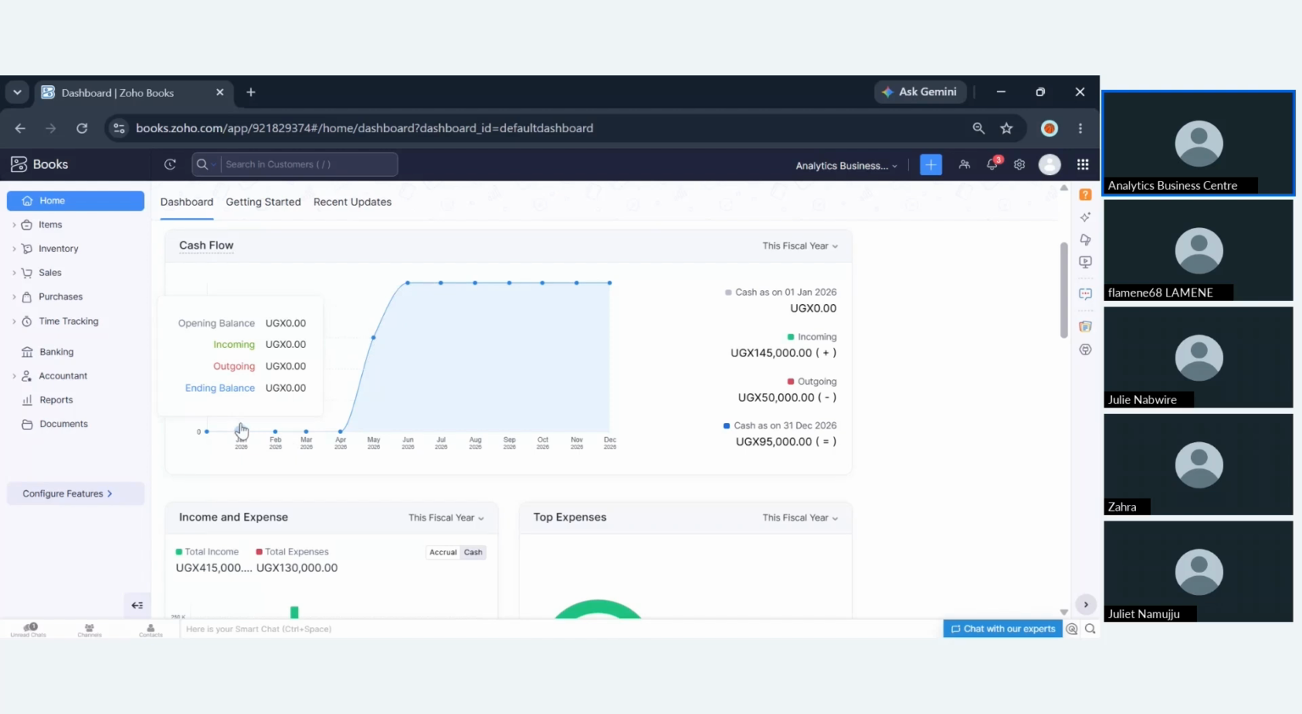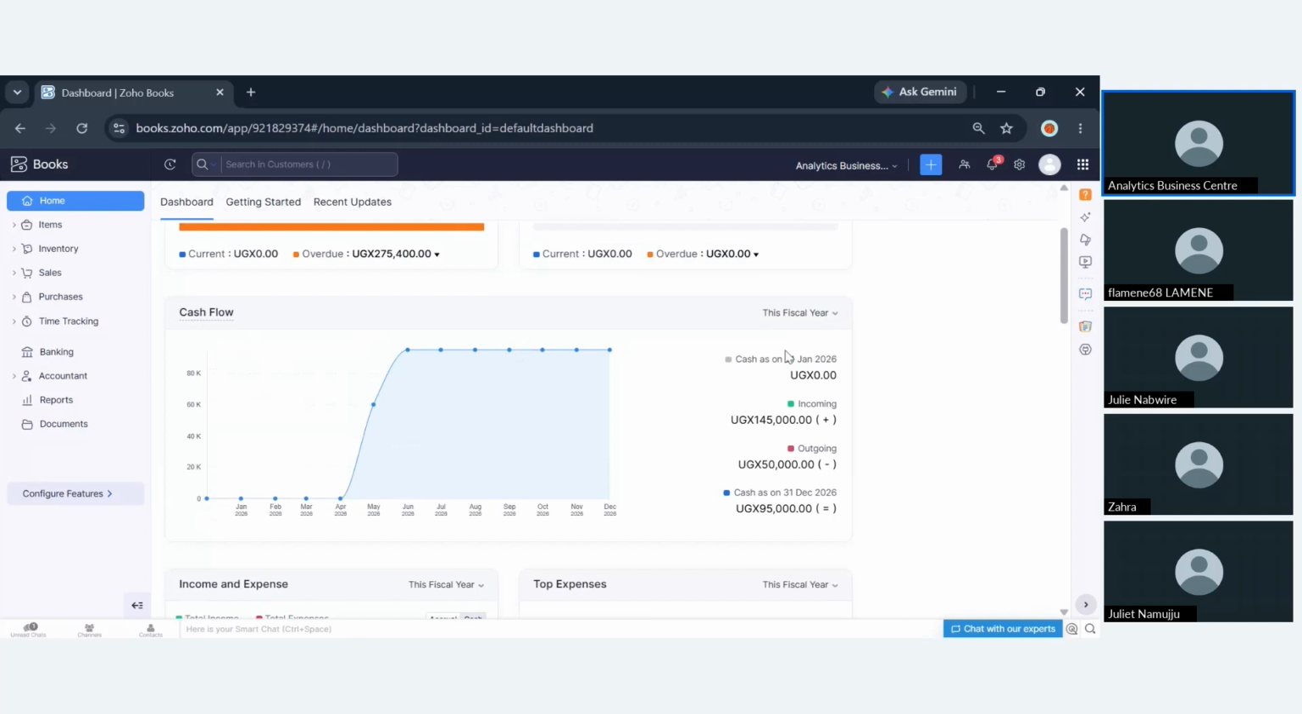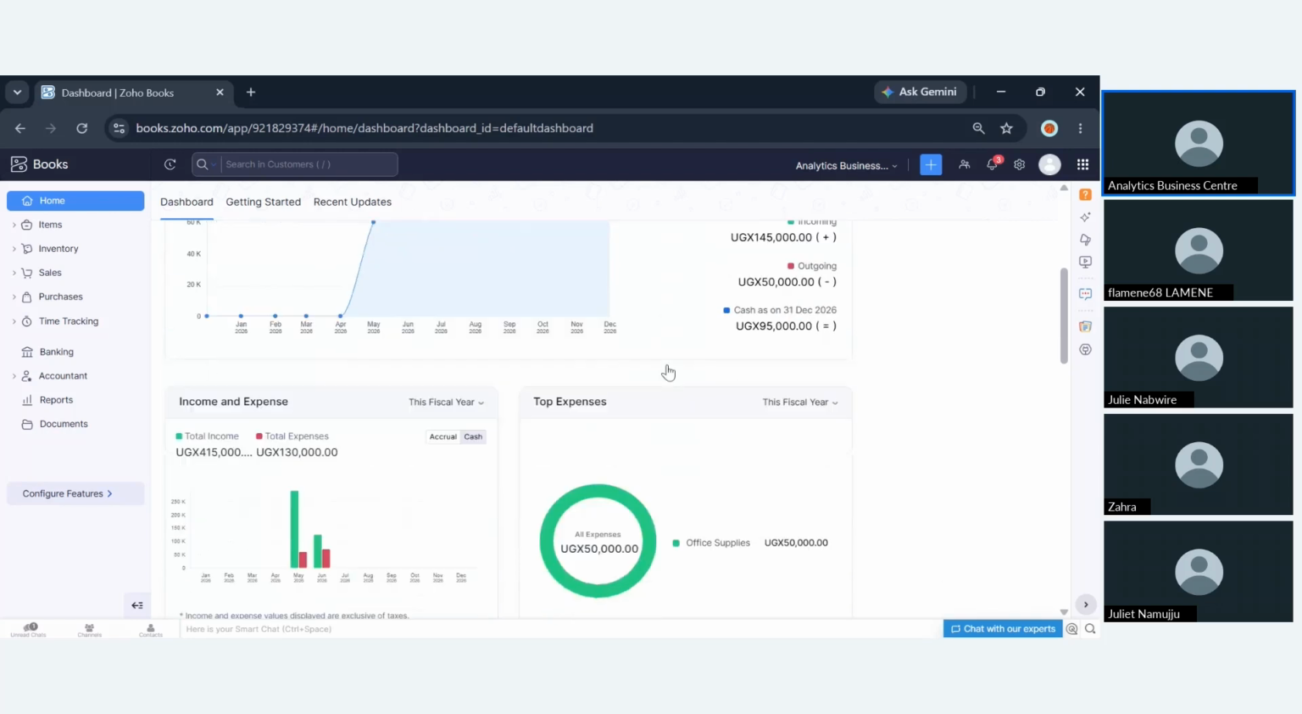So you'll be able to see the specific amount of money that you have generated for that specific month, the one that you have brought out in terms of expenses, and what you have remained with for that specific month. So you'll be able to get a cash flow statement for all those months. And also the beauty about it, these reports are not static. You can actually go ahead and filter them. Let's say you would want to have a cash flow statement for the previous fiscal year, for the last 12 months, or for this specific fiscal year. You'll be able to have that specific report.